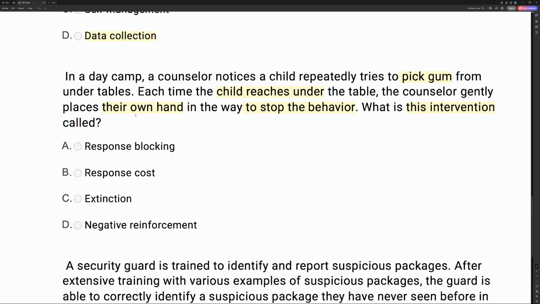And then D, negative reinforcement. Well, that's a consequence, and we're not really sure how the behavior is changing. And then response blocking is technically an attempt at punishment. So the counselor placing their own hand in the way to stop the behavior is response blocking.